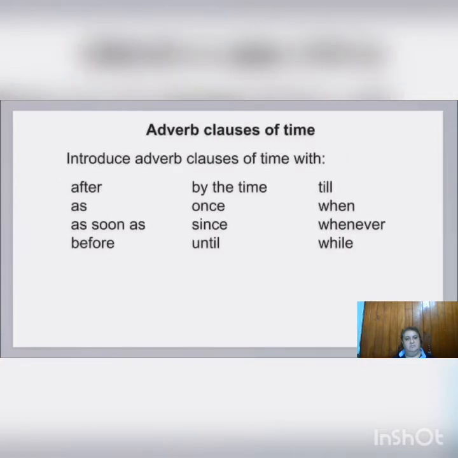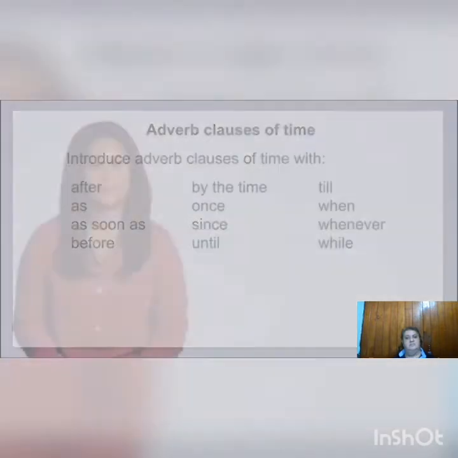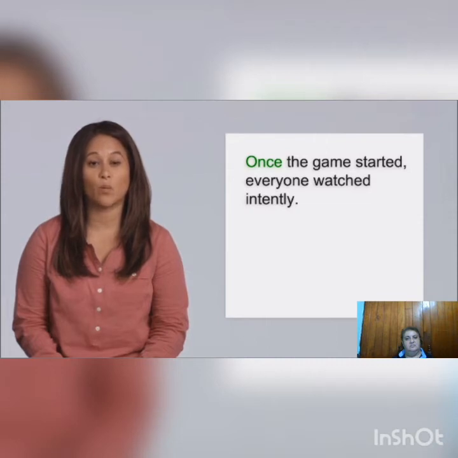Adverb clauses of time indicate when something happens. The clauses are introduced by after, as soon as, before, by the time, once, since, until or till, when, whenever, and while. Once means from the moment something begins. For example, once the game started, everyone watched intently.